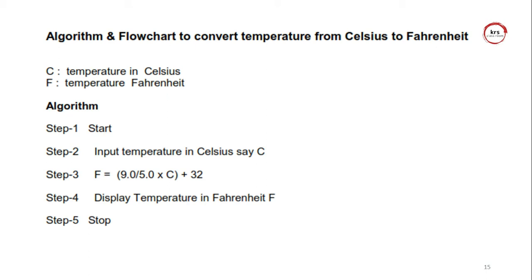You can use the operation in step 3, and in the fourth step, display the result. Display the result means here the result is Fahrenheit, denoted as F. So I am using the C and F keywords inside the algorithm, and before using them I have to declare or define them at the top. That is the procedure to write an algorithm. Okay.